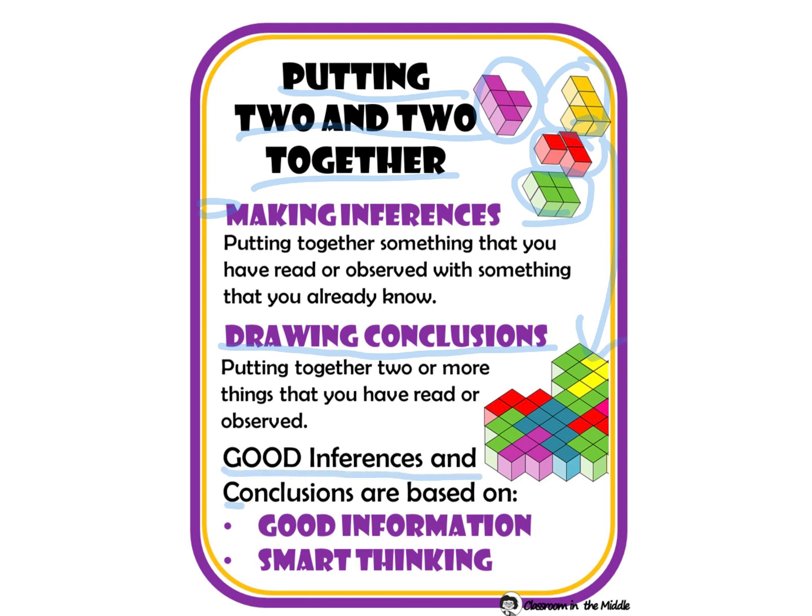Good inferences and conclusions are based on good information and smart thinking. So we need those small pieces of inferences where we use our background knowledge to put that puzzle all together, and that's when we draw our final conclusion. And we use good information and thinking, and your conclusions are based on a judgment or an opinion.